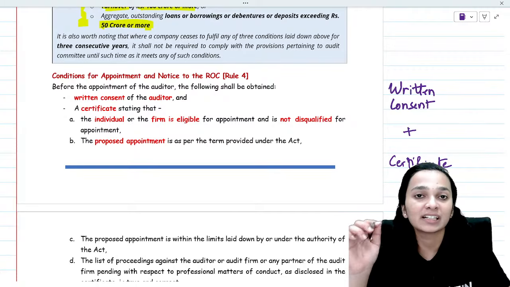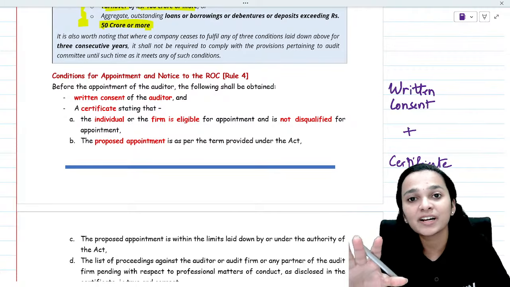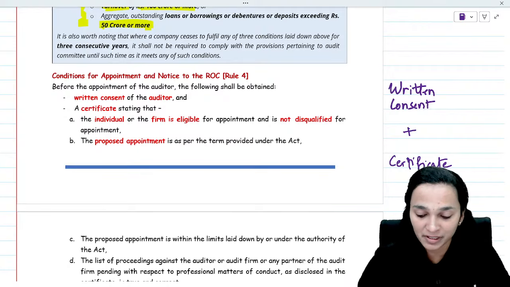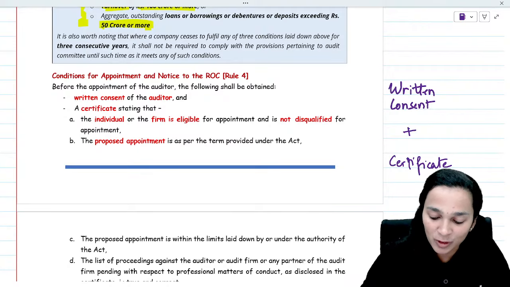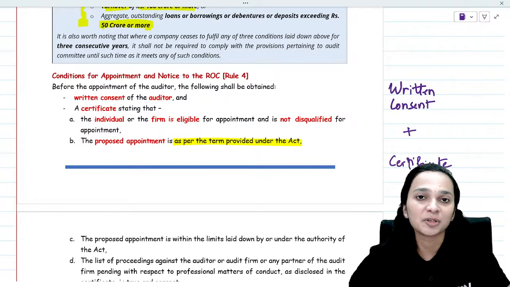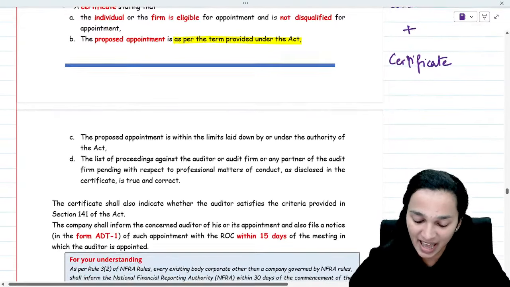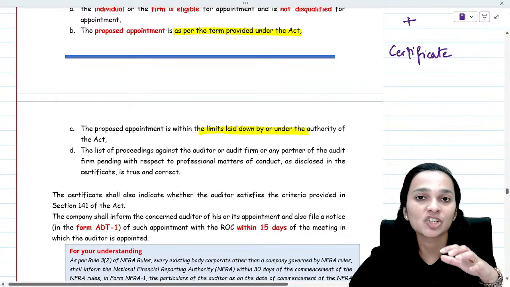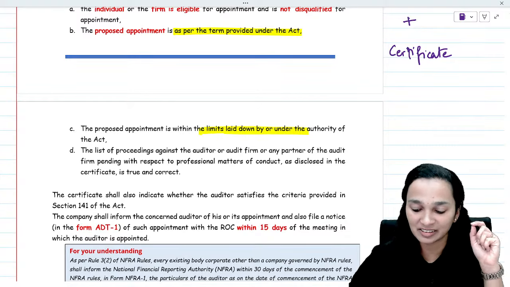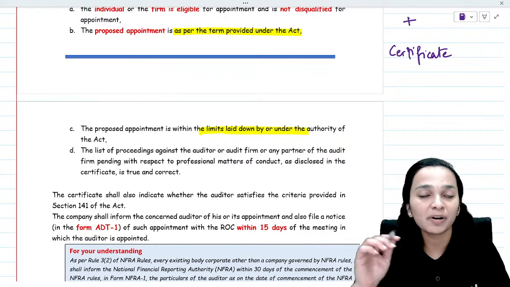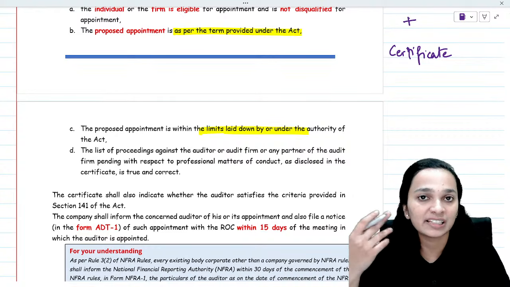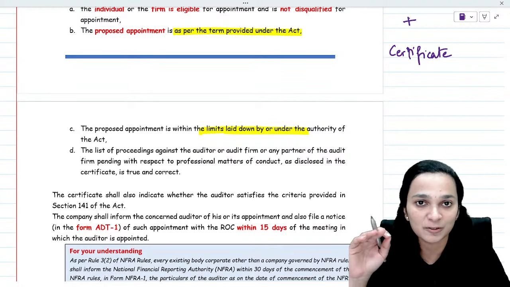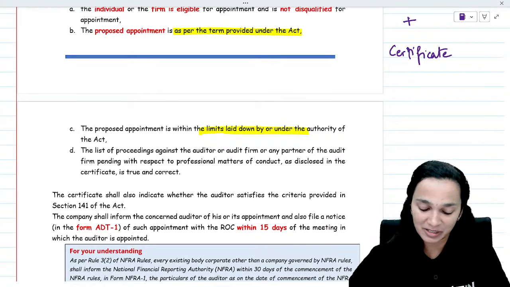This certificate basically certifies that the individual or the firm is not disqualified from being appointed, and also that the appointment is as per the terms of the Companies Act. Also, it is within the limits laid down by the Act under the authority. And apart from it, it should also state the details of any proceedings pending against the auditor and other such matters.